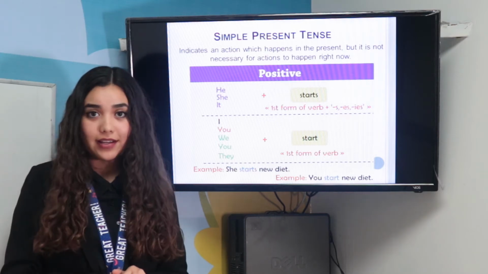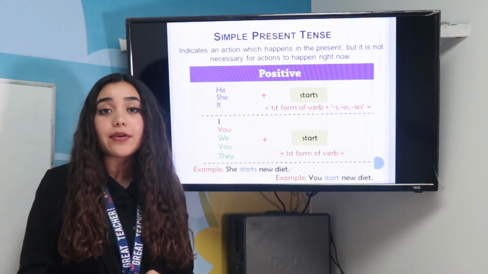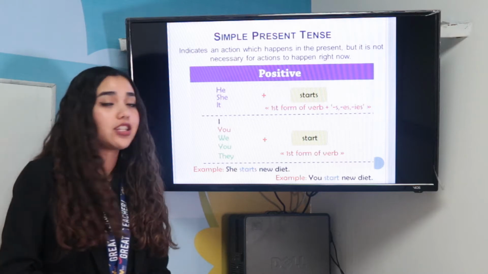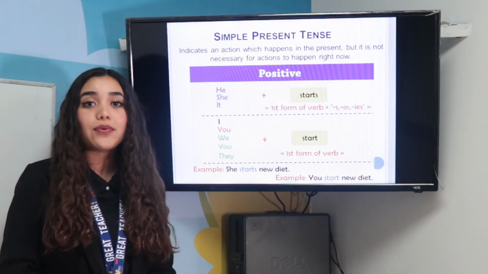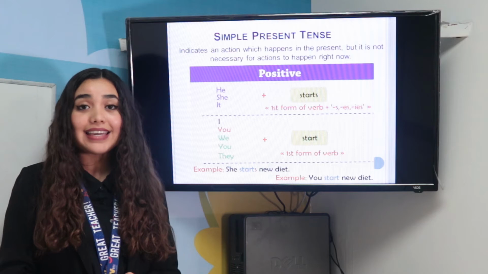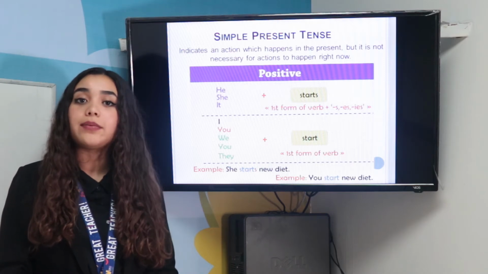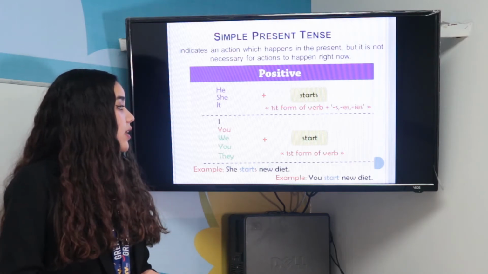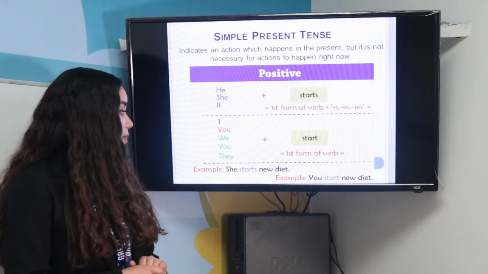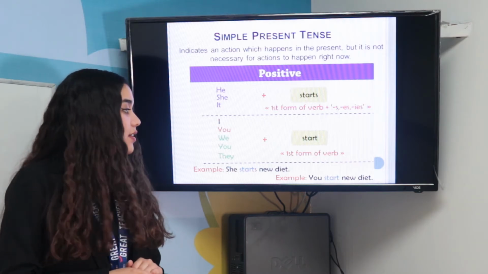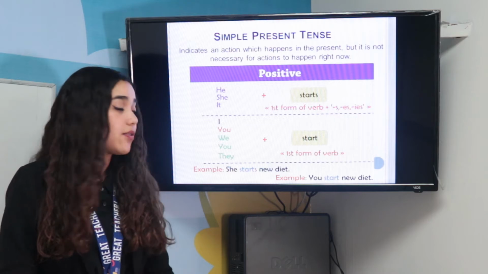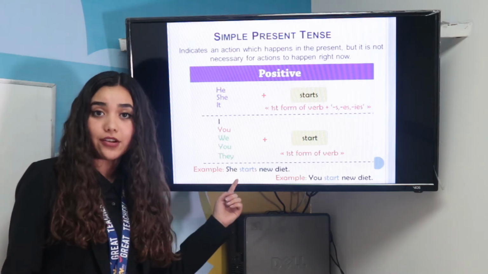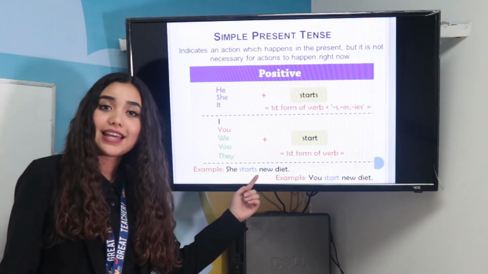And we have three structures, and remember the subject pronouns. For he, she, and it, we use the verb with s, es, and ies at the end of the verbs. For I, you, we, they, we only use the verb. She starts new diet, you start new diet. Here we have she because it's third person, and we are going to add s at the end.